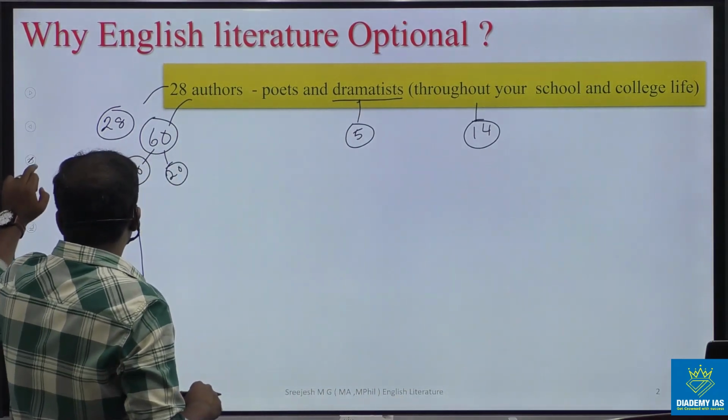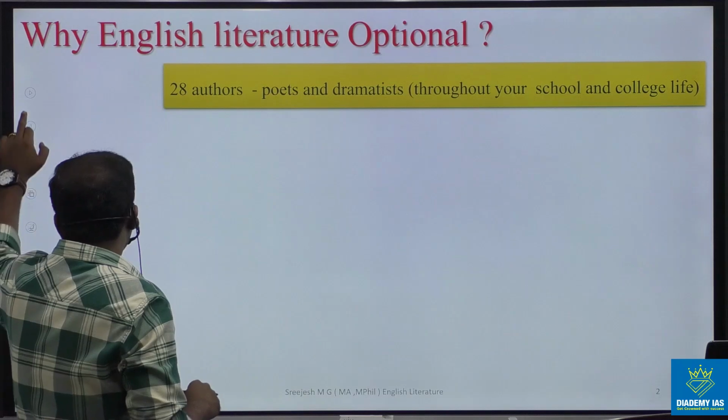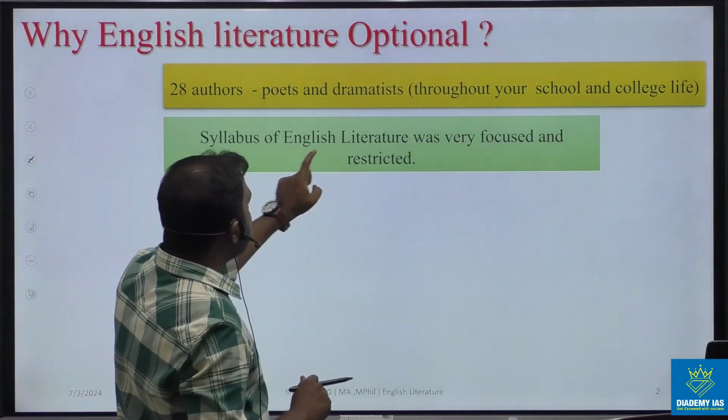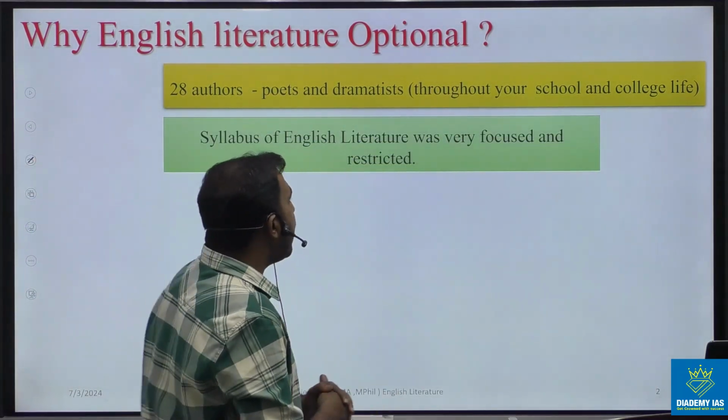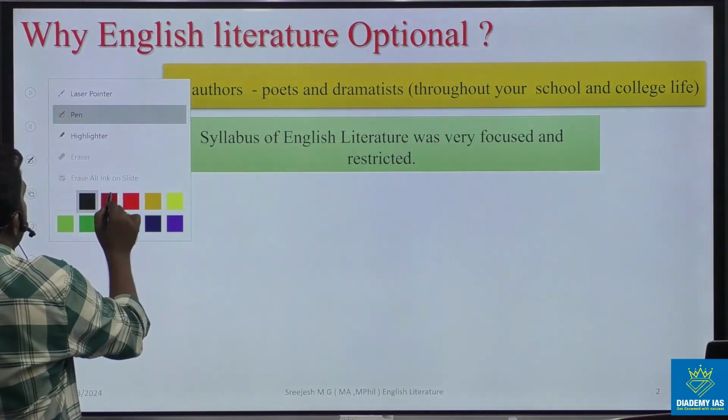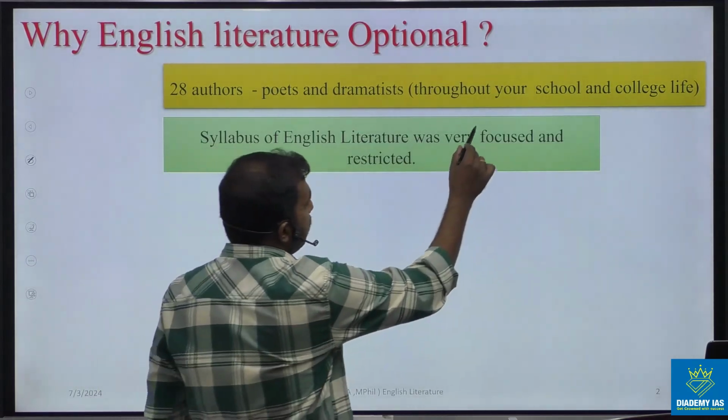The next one I want to say is that the syllabus of English literature is very focused and restricted. What do I mean by focused and restricted here?